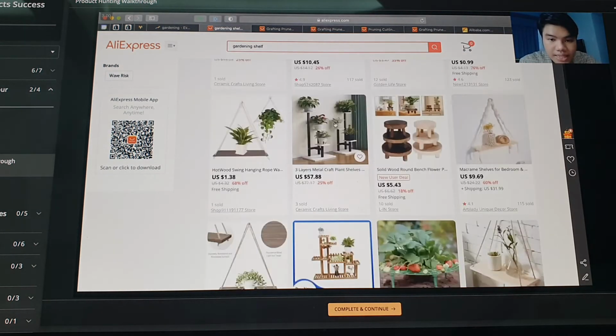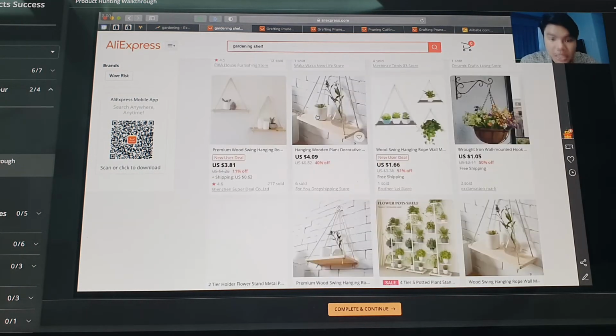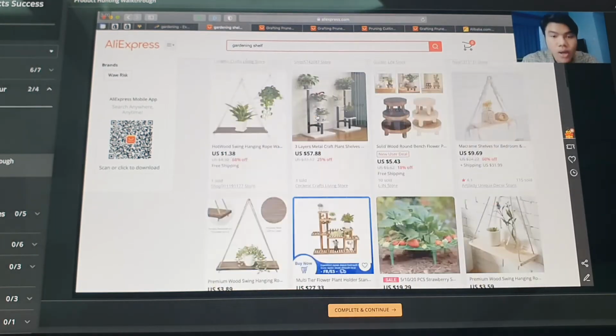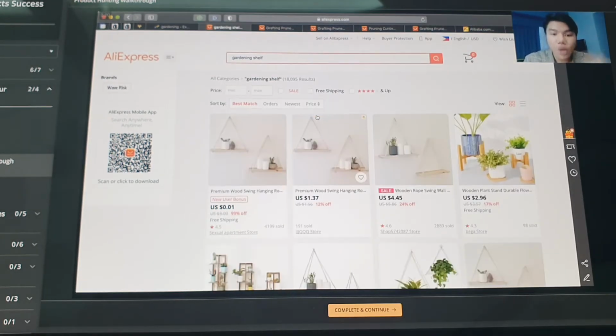Now this one, you can sell a gardening shelf, but make sure it's not about packaging. That's why it's very important to ask your supplier talaga if it's about packaging or not. Now, I can't guarantee that that's going to be the items in stock. That's why it's very important to always test and verify. Okay? So what is the reason why I searched this item? One of my skills is looking for the right items, and also assessing what's the pain point of the industry.